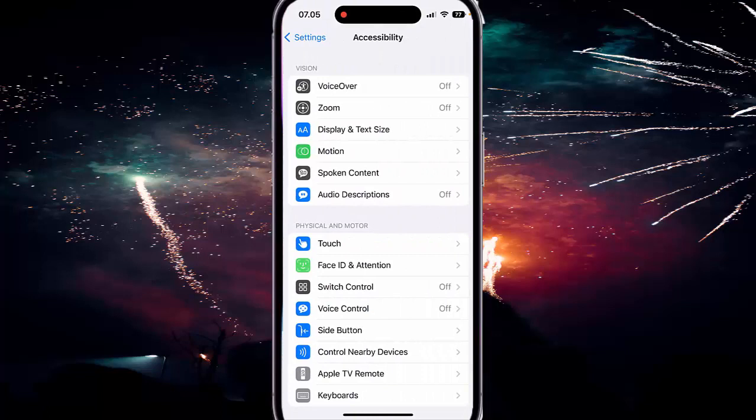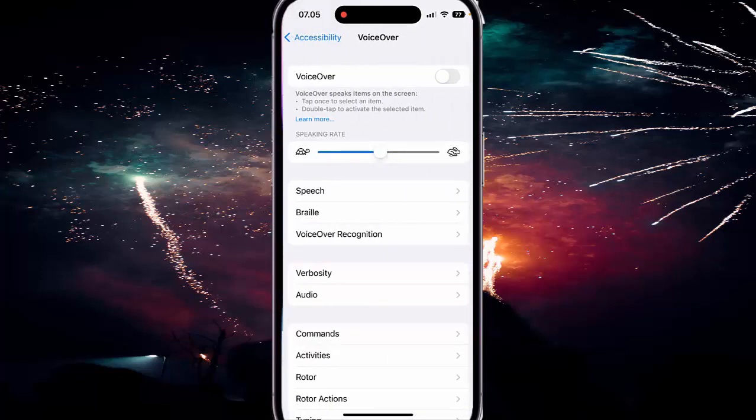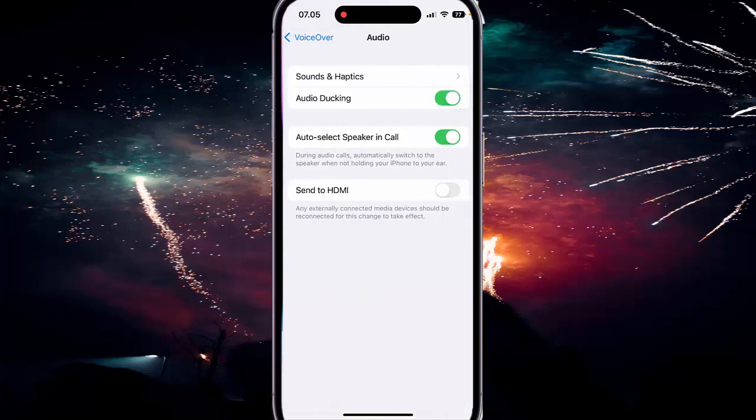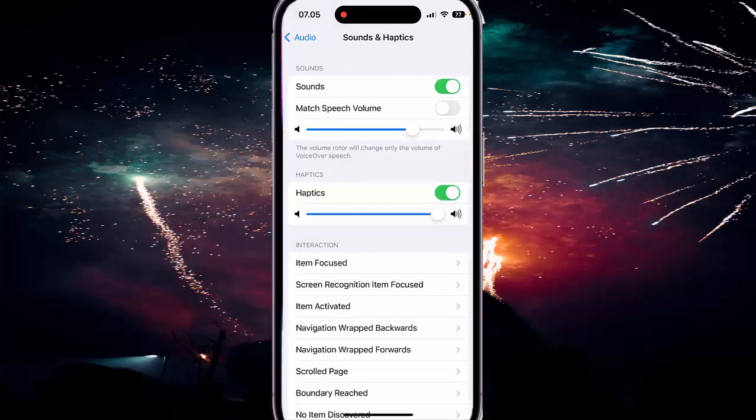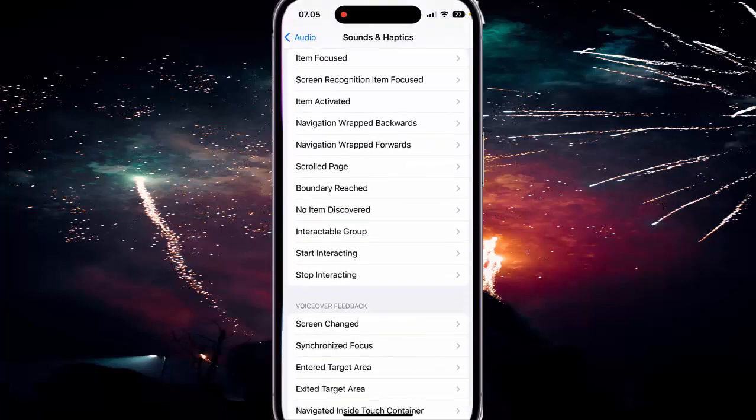select VoiceOver, and then scroll down, tap audio. Next, tap sounds and haptics, scroll down sounds and haptics screen, find item saving.